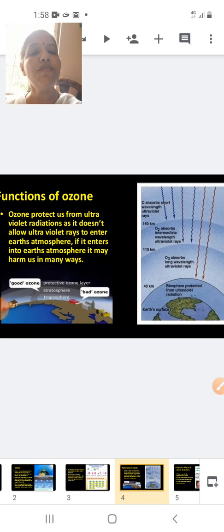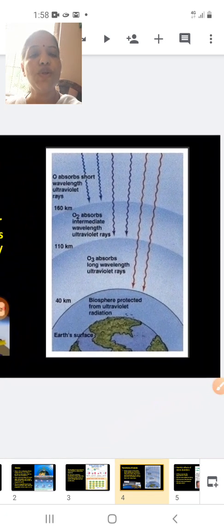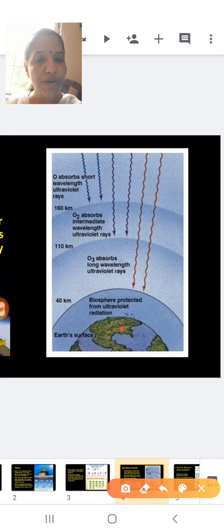Now, what is the function of ozone? To study the function of ozone, students, here you can see this is the Earth. In the Earth, they have written biosphere. You know, biosphere is that part of the Earth where life exists. Now, these are the radiations of the sun, and this radiation is filtered by different layers of the atmosphere. You can see here ozone, this is the ozone layer. It absorbs the long wavelength of ultraviolet rays, and it will not allow them to enter the Earth's atmosphere.